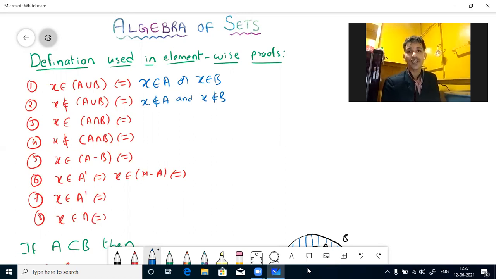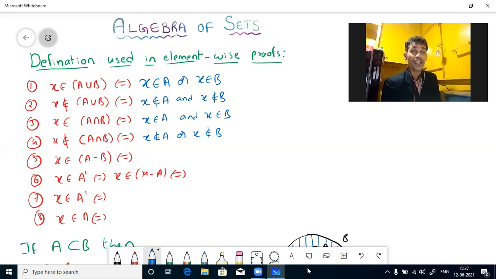Here if you say A intersection B, that means the element is there in both A and B. So X belongs to A and X belongs to B. If you say it does not belong to A intersection B, that means it does not belong to A or it does not belong to B. We have drawn Venn diagrams also.